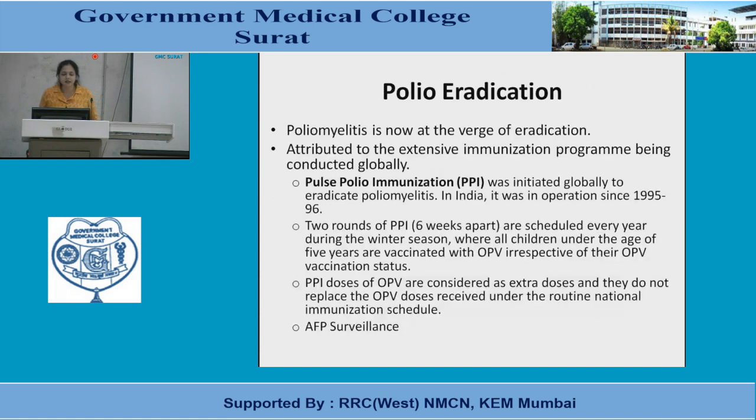Polio eradication. Poliomyelitis is now on the verge of eradication, attributed to the extensive immunization program being conducted globally. Pulse polio immunization is now going on. It has been in operation since 1995-96. 2 rounds of PPI, 6 weeks apart, are scheduled every year during the winter season, generally in January and March. These are extra doses, and they do not replace the OPV doses received under the routine national immunization schedule. And they also include AFP surveillance.